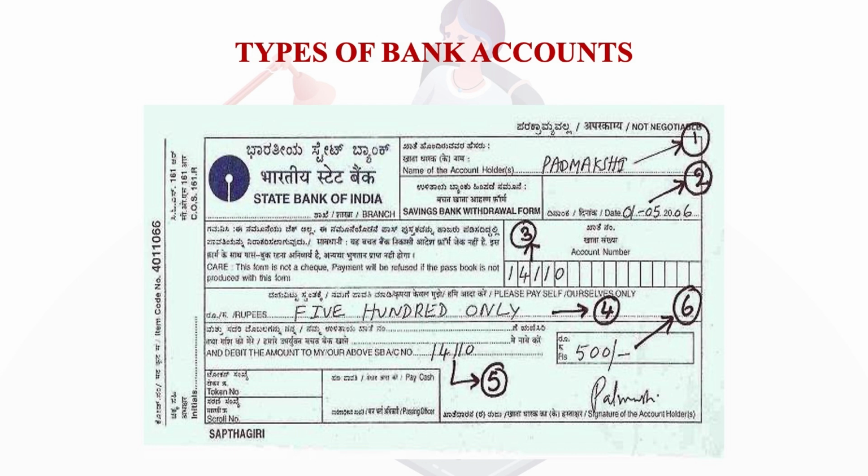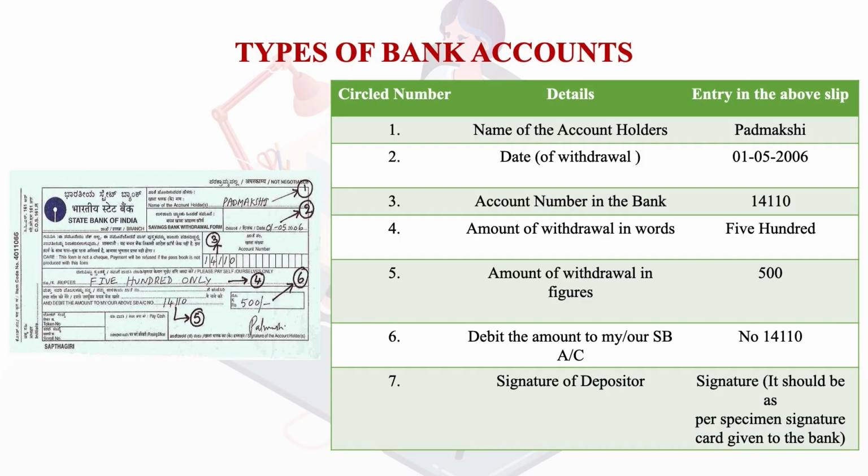Again, details we have given in our next slide, which talks about the name of the account holder, which is shown at circle number 1. The name is Padmakshi. Then number 2, here we have mentioned the date as 1st May 2006. Then the account number in the bank is provided at circle number 3. You can see at circle number 3, it is giving you the account number details, that is 14110. Similarly, all the details, the amount of withdrawal in figures as well as in words, are given at circle number 4 and 5. Then debit the amount to my SB account number, that is also mentioned.